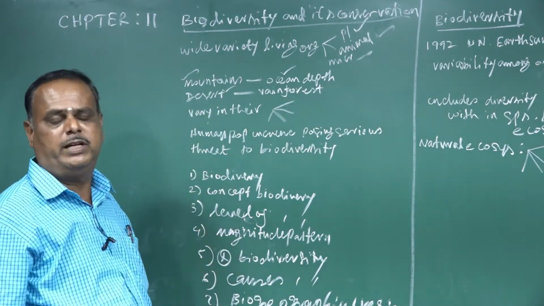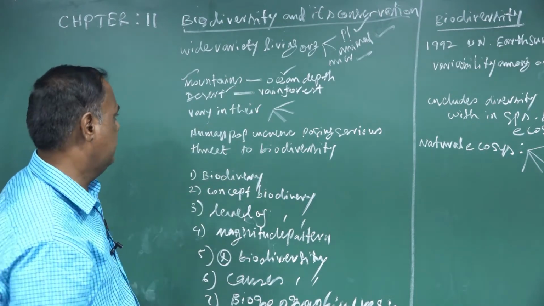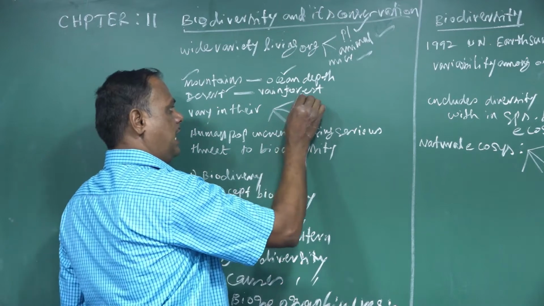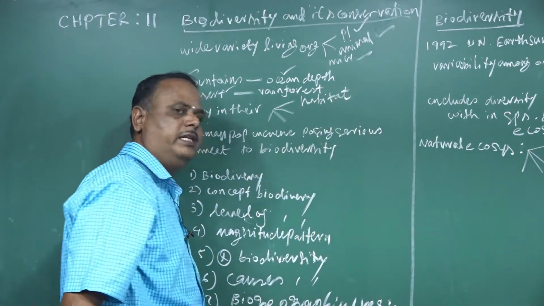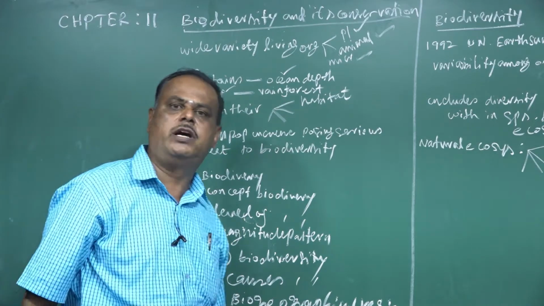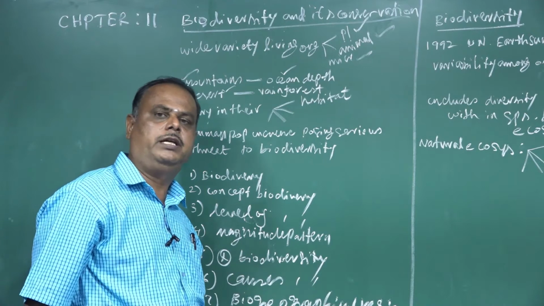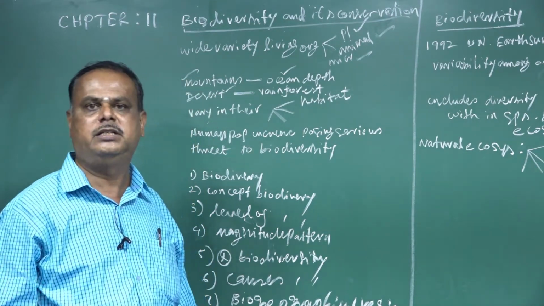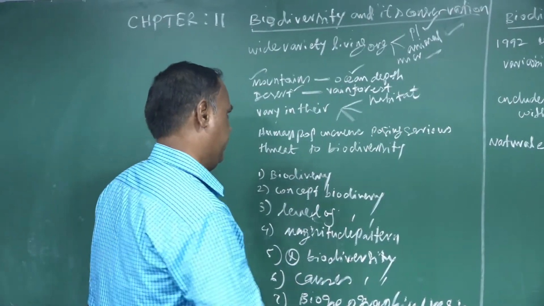All the living organisms vary in their habitat. Habitat means the place where the organisms naturally live. For example, if you live in water, it is an aquatic habitat. If you live in a desert, it is a desert habitat. If you live on land, that is called a terrestrial habitat.